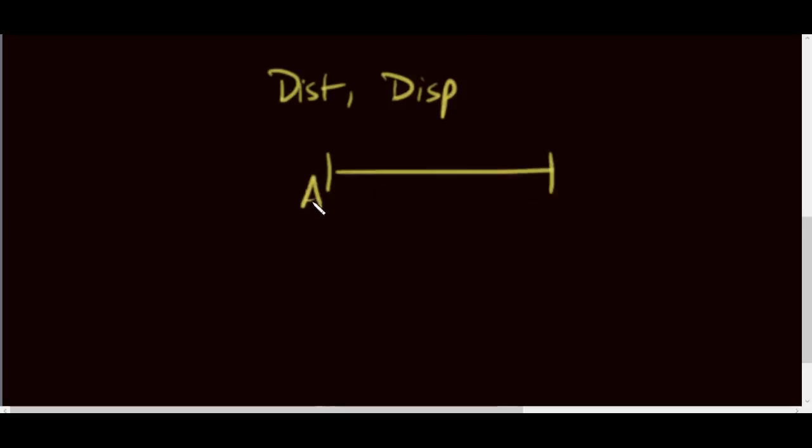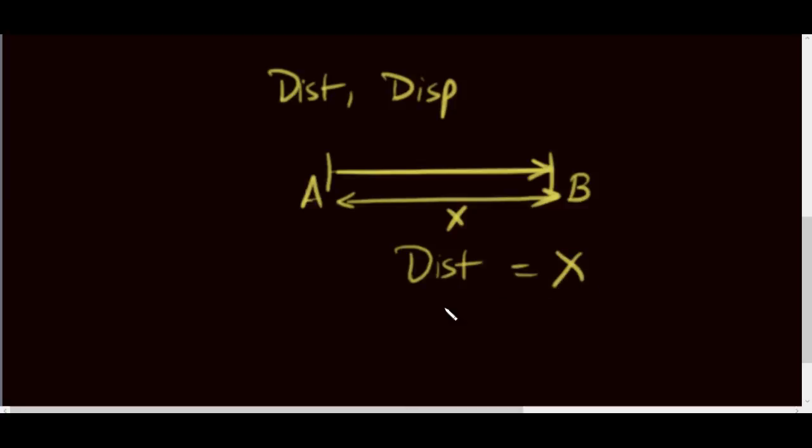So what is the difference between distance and displacement? Well, let's take an example. For example, there is a straight line. There are 2 points A and B. The distance between them is x. Everybody knows, for example, if I assume x. So let's say, this is an arrow. A person goes from A to B. Okay. So the distance he traveled is x. But the displacement will also be x here.